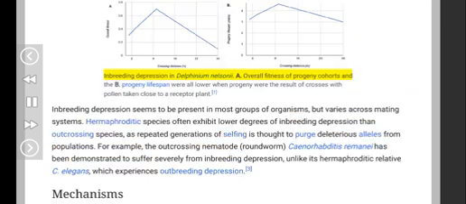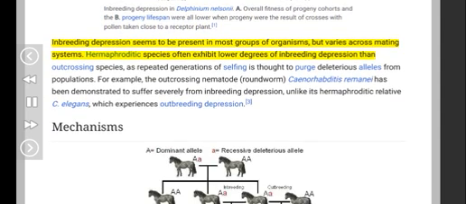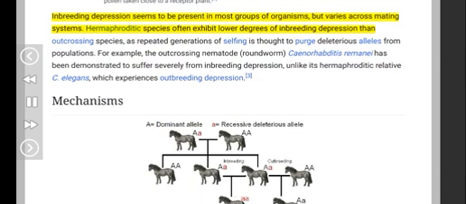Inbreeding depression in Delphinium nelsoni. The overall fitness of progeny cohorts and the progeny lifespan were all lower when progeny were the result of crosses with pollen taken close to a receptor plant. Inbreeding depression seems to be present in most groups of organisms, but varies across mating systems. Hermaphroditic species often exhibit lower degrees of inbreeding depression than outcrossing species, as repeated generations of selfing is thought to purge deleterious alleles from populations.